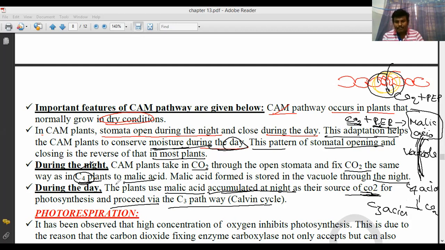The malic acid is used by the plants during daytime, and from the C4 acid, carbon dioxide is eliminated. Then 3 carbons remain. That remaining 3-carbon compound is called C3 acid.